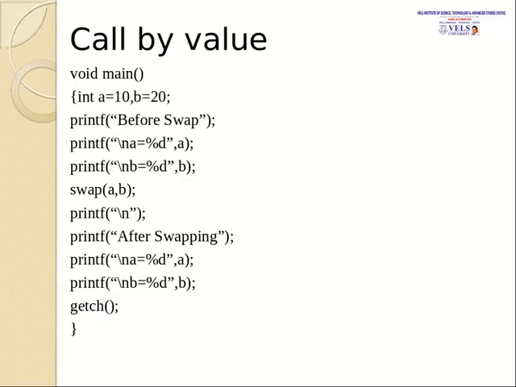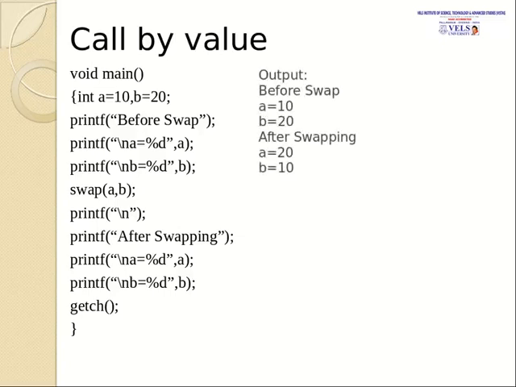After executing this statement, control moves back to the main function. Then the printf statement, with \n used to print a new line, prints the values after swapping. A becomes 20 and B becomes 10. This is the use of function call by value, where we directly assign the values to the function we are going to call.